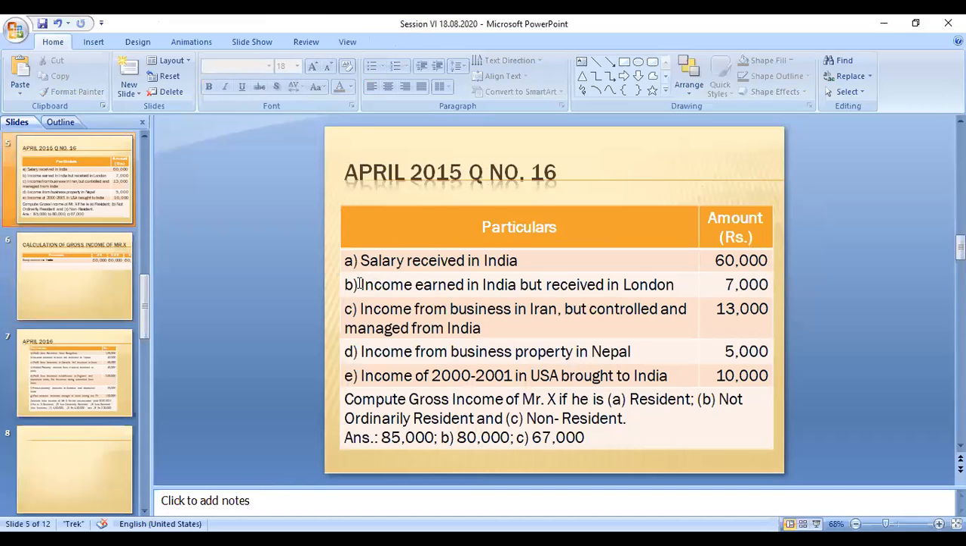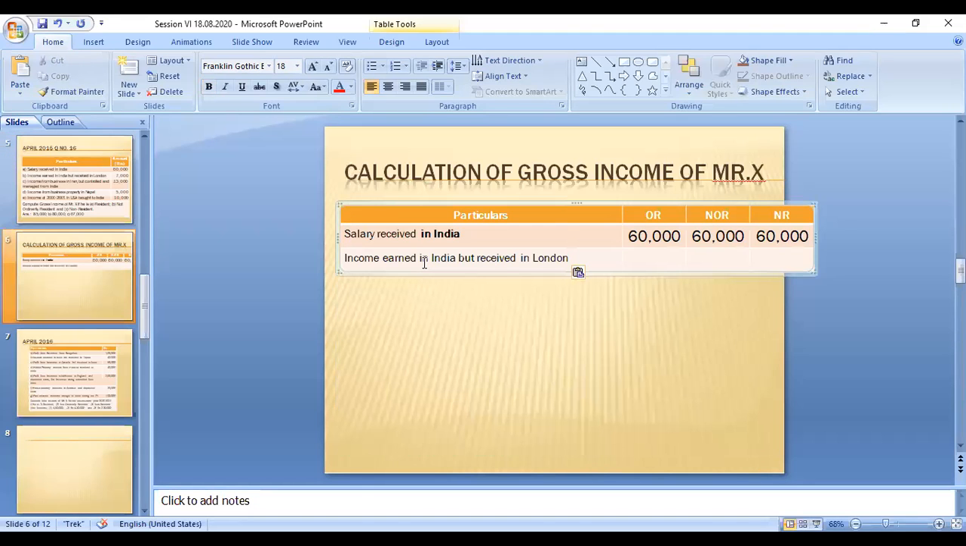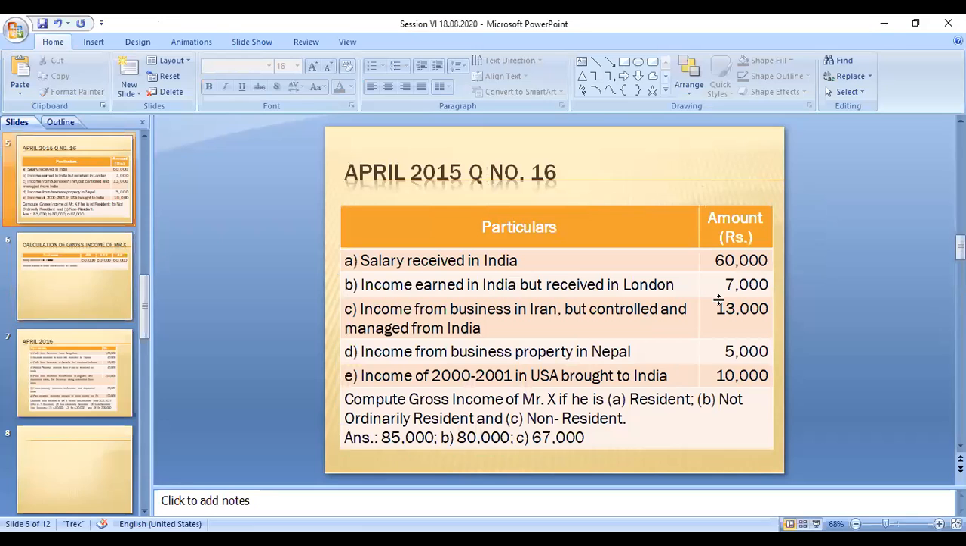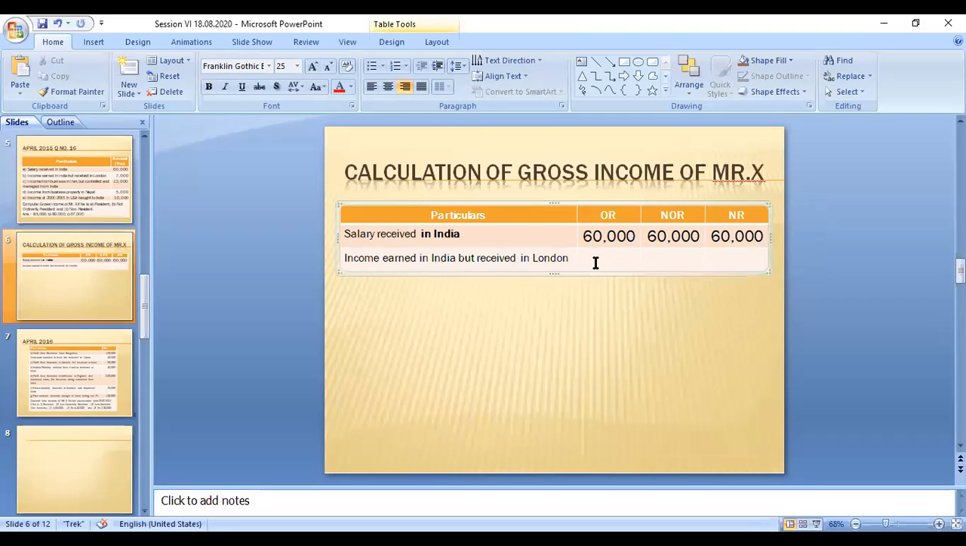Next case, income earned in India but received in London. That amount is 7,000 rupees. So this 7,000 is also taxable irrespective of the residential status of the individual. Why? Because this amount is Indian income. Income earned in India means it is taxable to all the people, right?